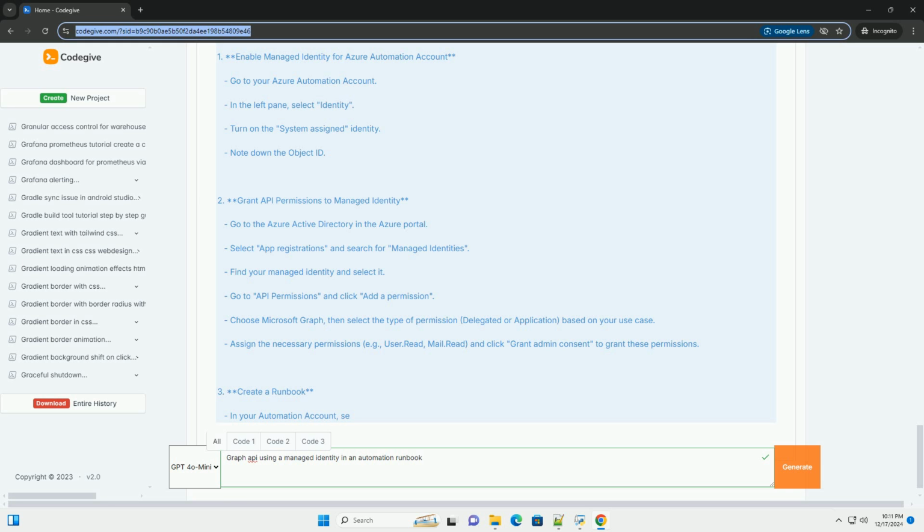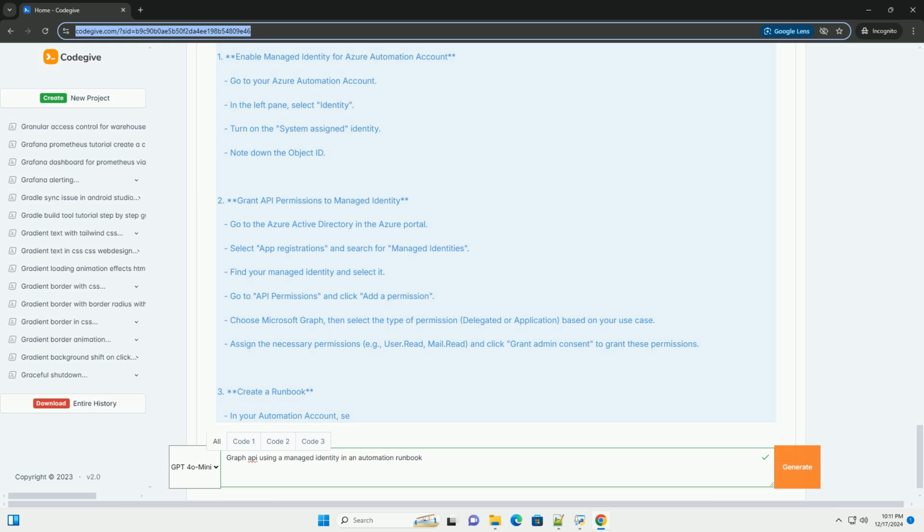Tutorial: Accessing Microsoft Graph API using Managed Identity in Azure Automation Runbook. Overview. In this tutorial, we'll learn how to access the Microsoft Graph API using a managed identity in an Azure Automation Runbook. A managed identity allows your Azure resources to authenticate to other Azure services without storing credentials in your code.